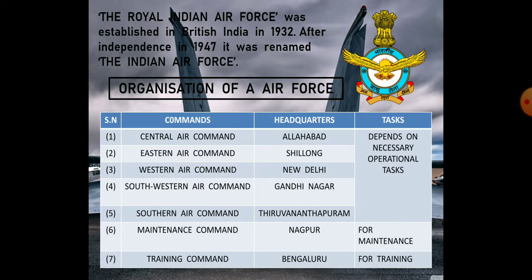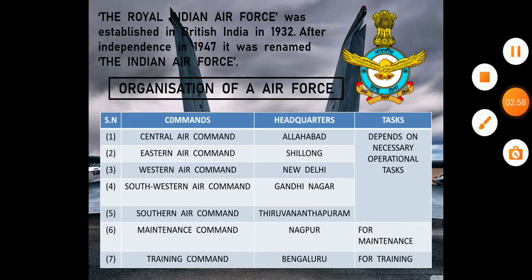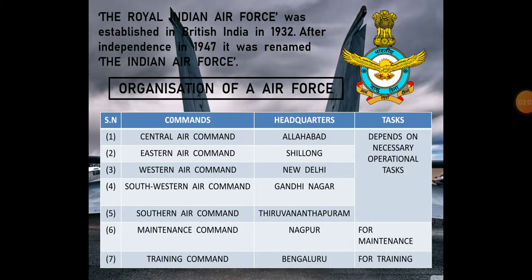It is based on the necessary operation. Clear? Depending on the task, they will do the operations.